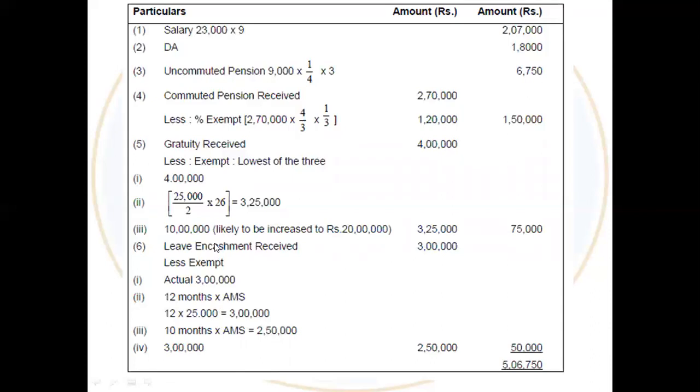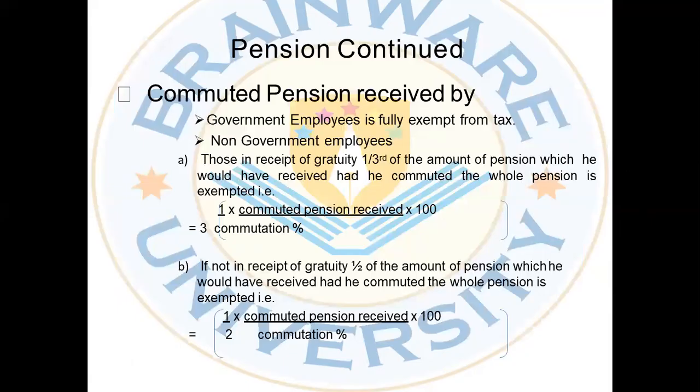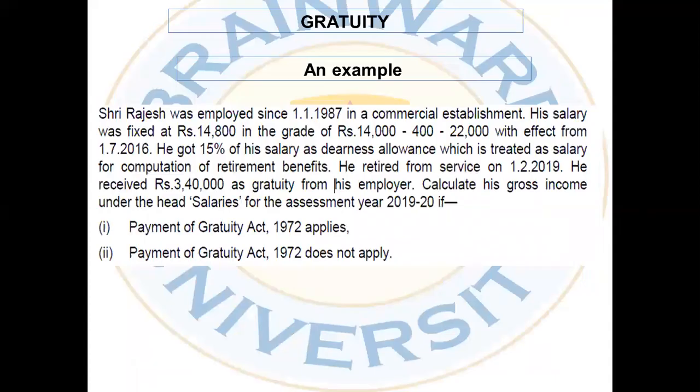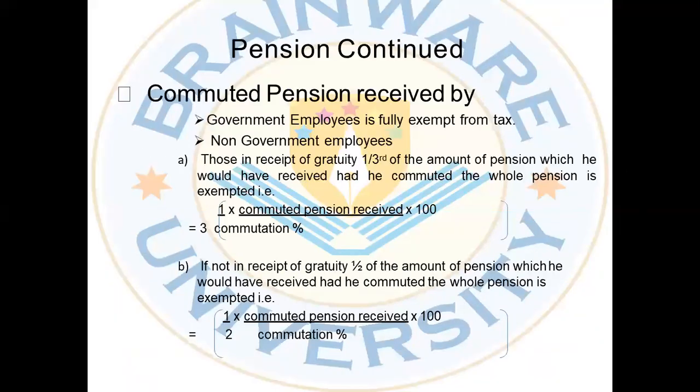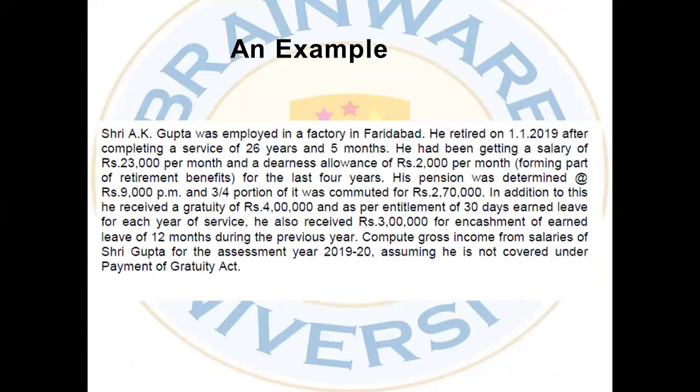So in my suggestion, if you do this sum on your own, that will help you. But before doing the sum, please look at the deduction and the exemption rules of the gratuity, then the pension, the commuted and uncommuted both, and then the leave salary. After that, you solve this problem. Then that will be easier for you.